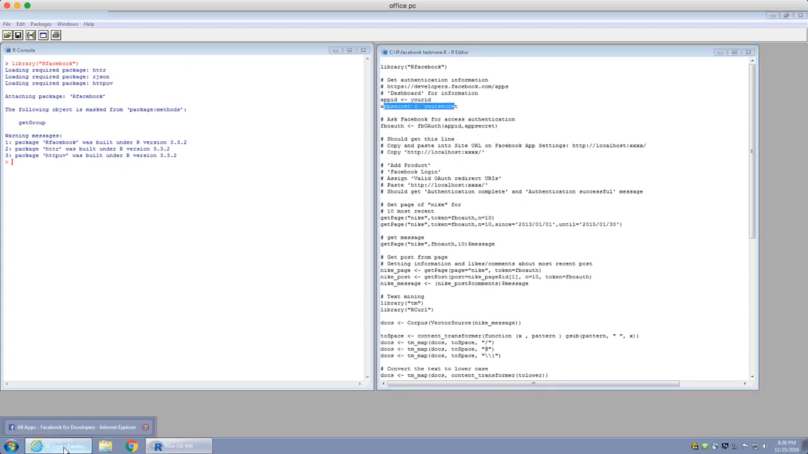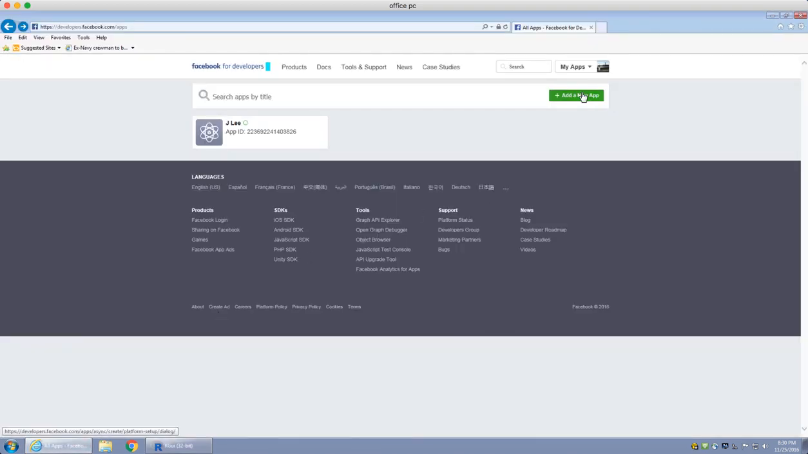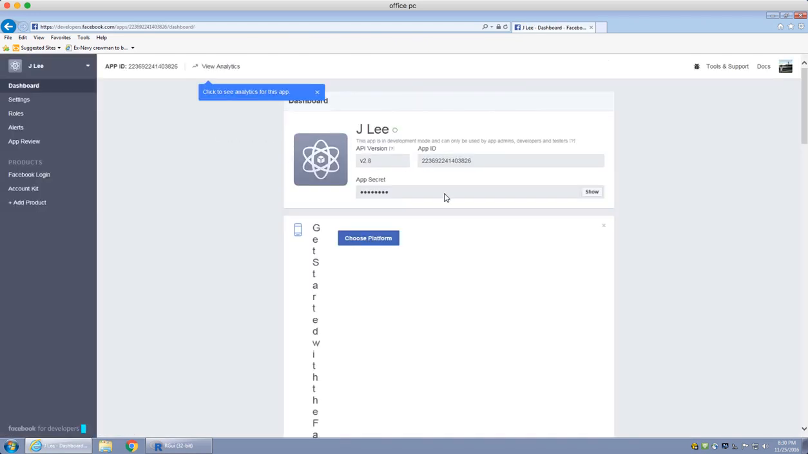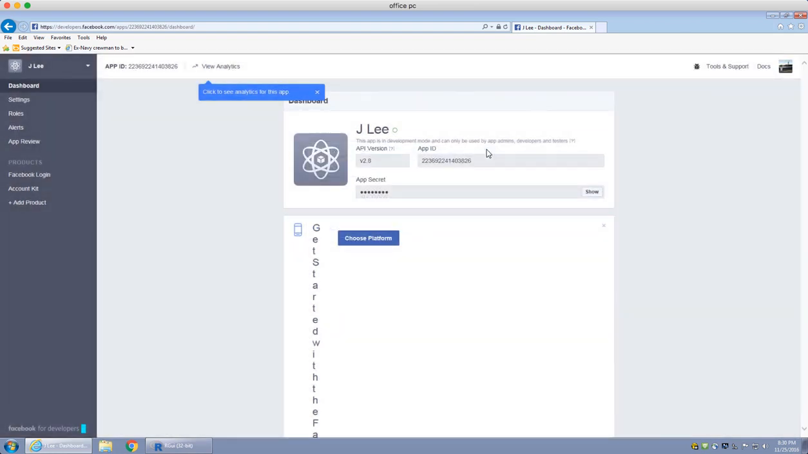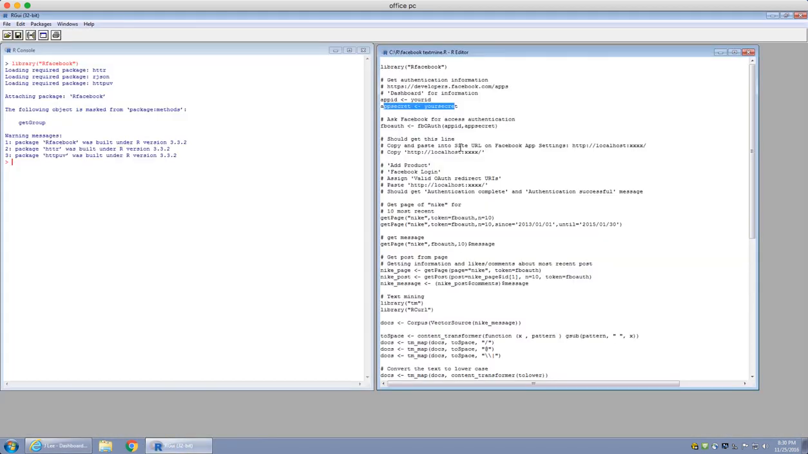The next thing that you will need is an app secret. Once you have made your app ID, all you need to do is come up here and you'll be able to create your app secret. This is mine, and I have to re-enter my password, so I won't do that. Just go through this step and you'll be provided an app secret.